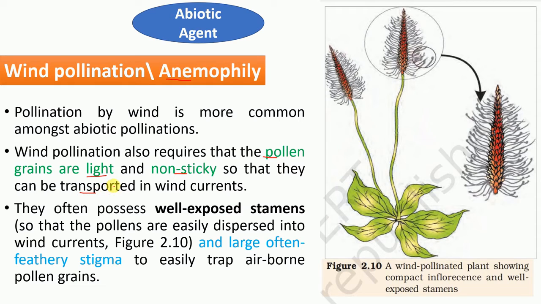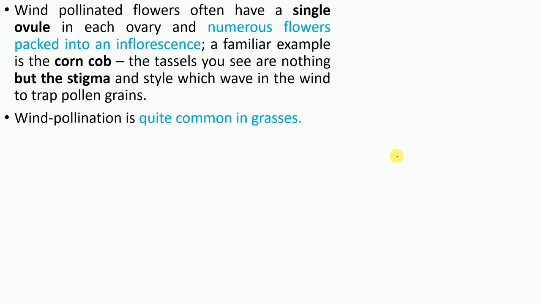Some pollen grains also possess wing-like structures, and they often possess well exposed stamens. You can see here it is well exposed, so when a wind current is there, it can easily shed, and they have large, often feathery stigma to easily trap airborne pollen grains.